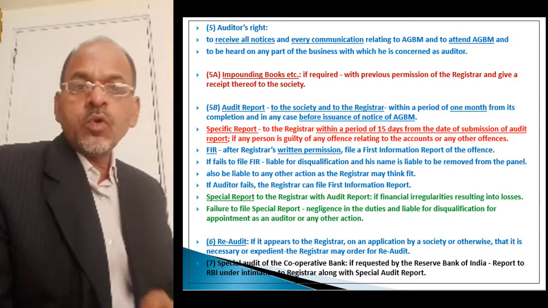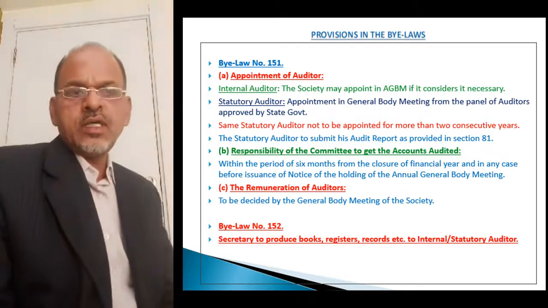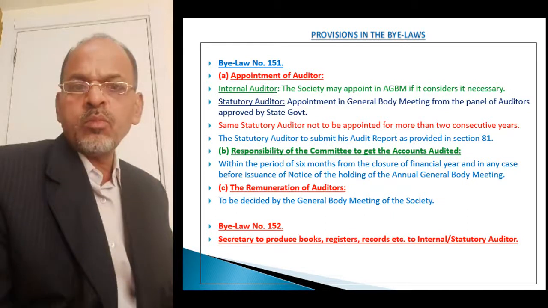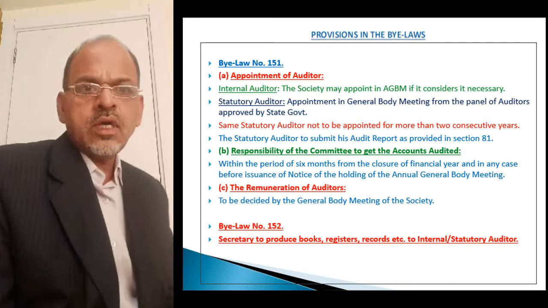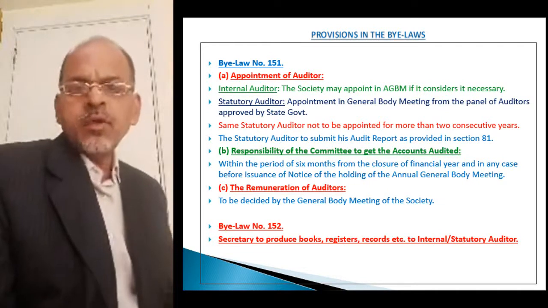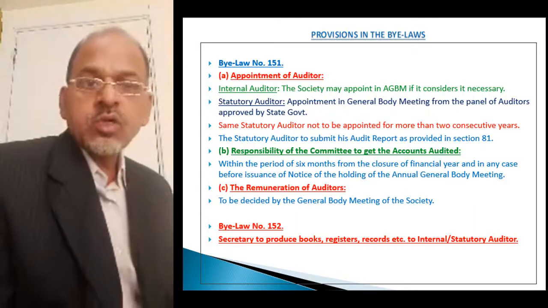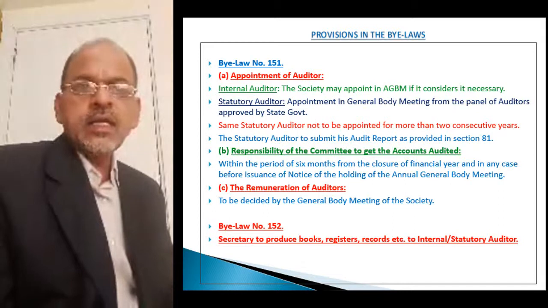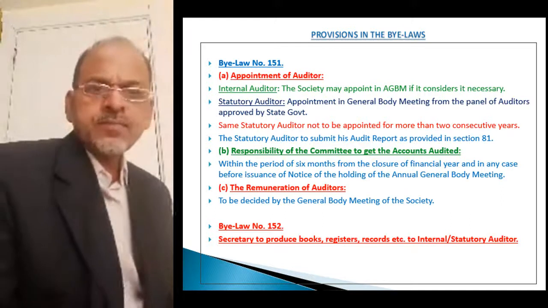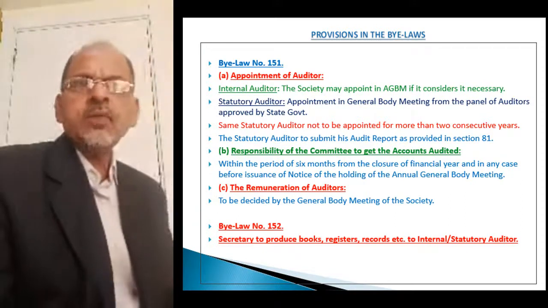Now let us see the provisions pertaining to audit in the bylaws. So in the bylaws, bylaw number 151 provides for appointment of auditor also. Means the society can appoint an internal auditor if it considers it necessary. This internal auditor is appointed in the annual general body meeting.